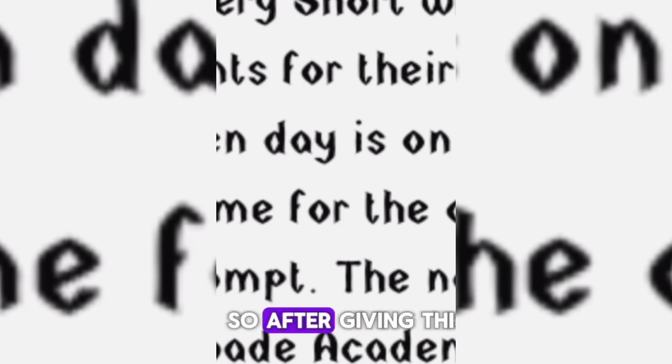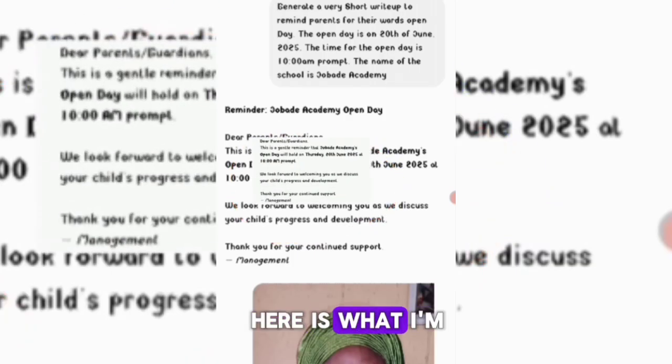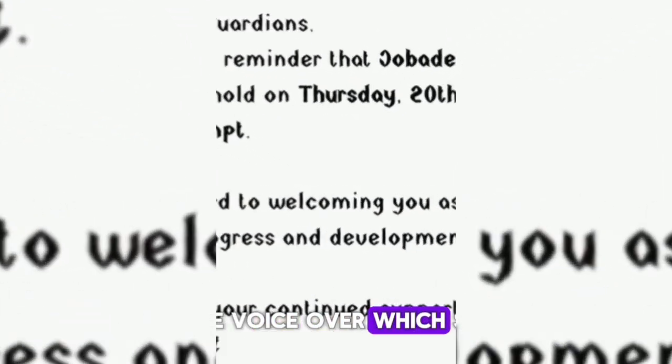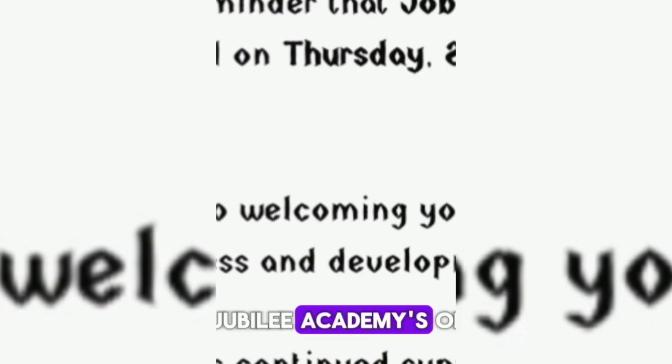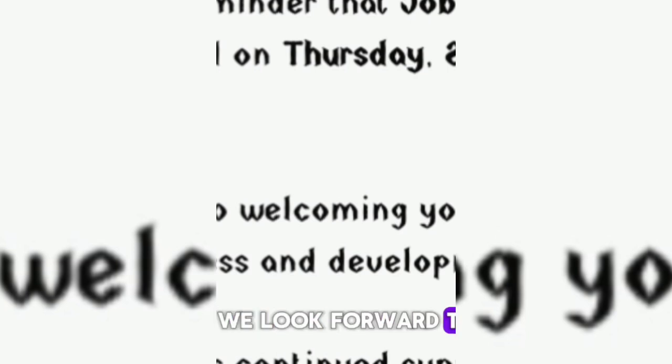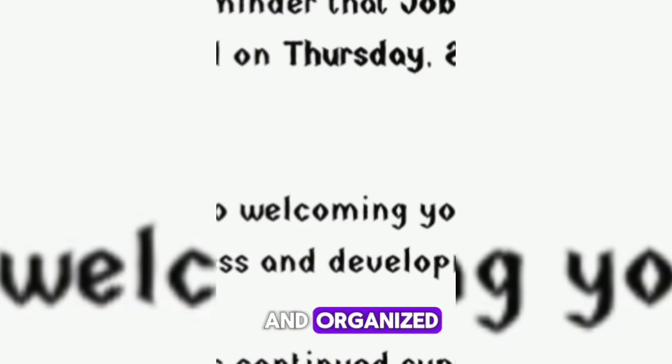After giving this to ChatGPT, it gave me this. This is what I'm going to be using to generate the voiceover, which says, dear parents or guardians, this is a gentle reminder that Jobade Academy's open day will hold on Thursday, 20th June 2025 at 10 a.m. prompt. We look forward to welcoming you as we discuss your child's progress and development. Thank you for your continued support, management. This is mind-blowing, right? It is formal enough and organized. This is okay for me to use for my voiceover.